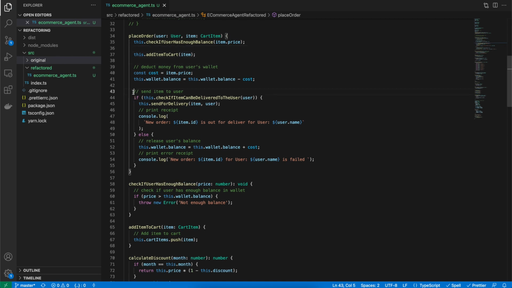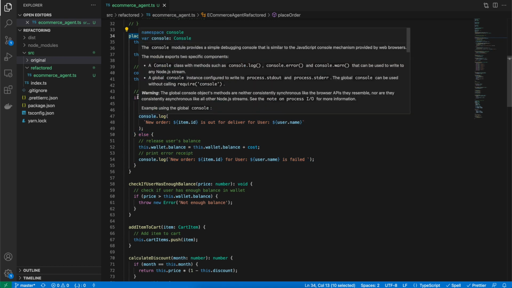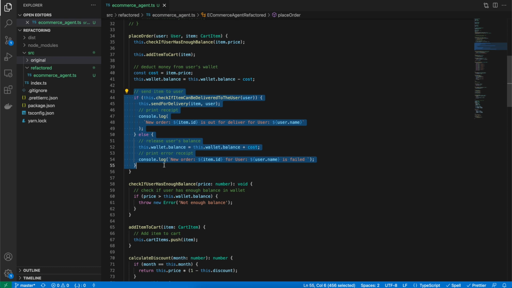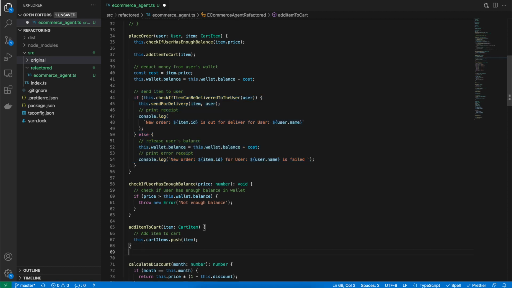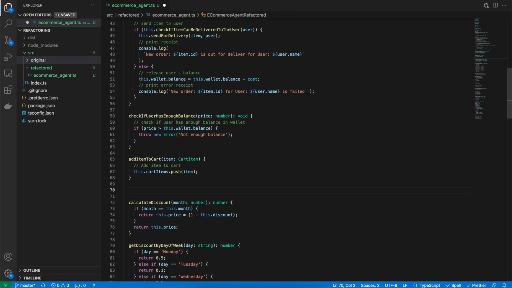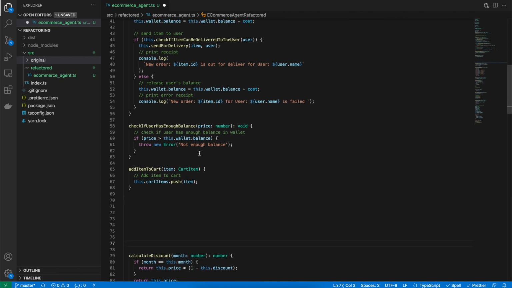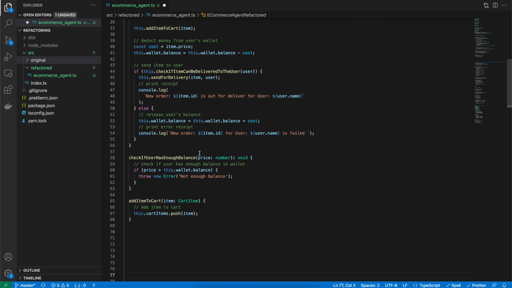The next piece of code that I think can be moved out is this one, because this is specifically responsible for the delivery of the item and can be moved out of the place order, as that's not what the place order should be doing. So let's create a function which says send item for delivery, or maybe deliver item, maybe that's it.